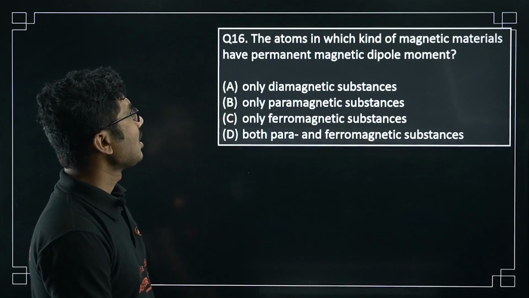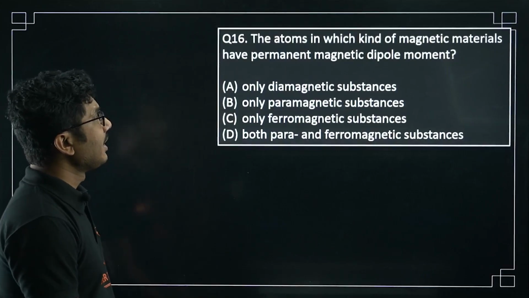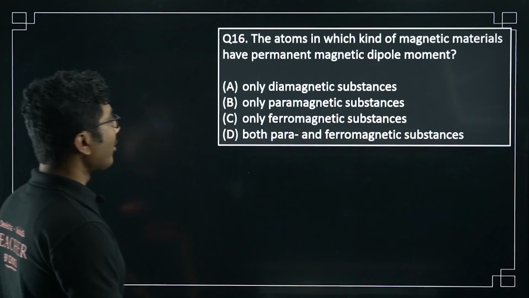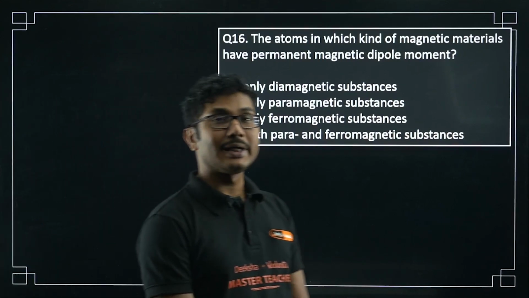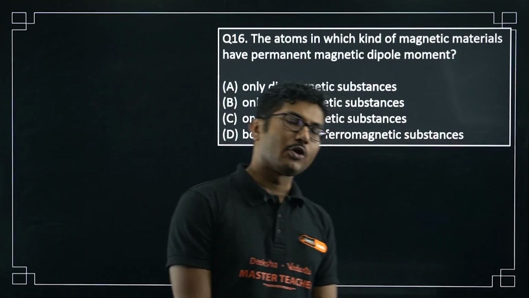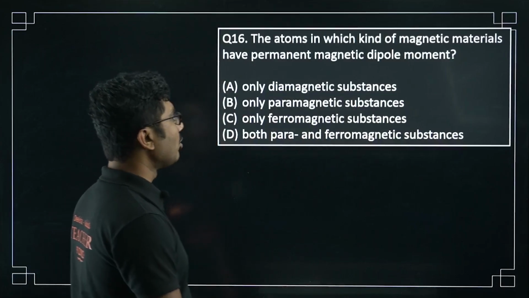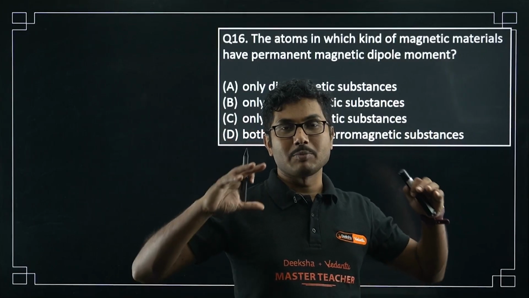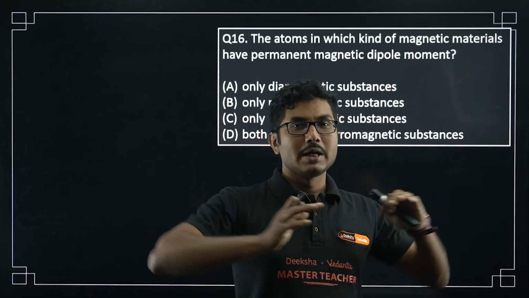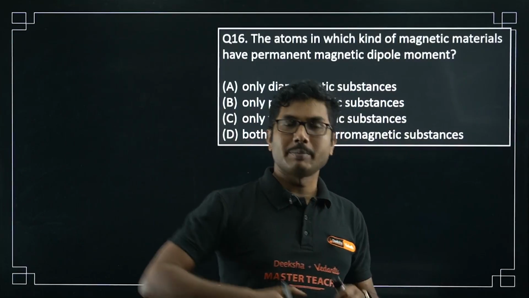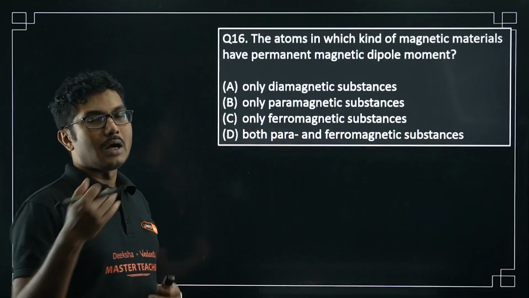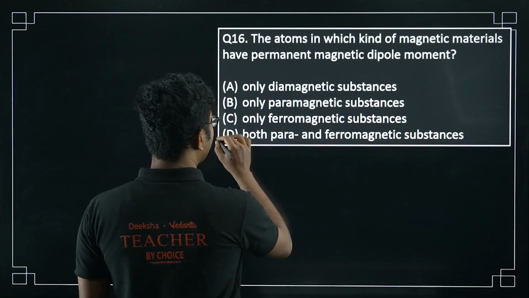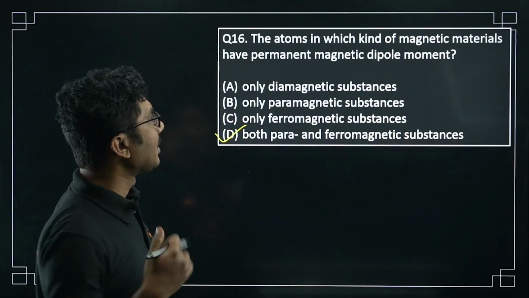Next question. The atoms in which kind of magnetic materials have a permanent magnetic dipole moment? Which one of them has a permanent dipole moment? Paramagnetic and ferromagnetic both have permanent dipole moments. In a ferromagnetic substance, some permanent dipole moments align, make a group, and form a domain, but the molecules still have permanent dipole moments at the molecular level. So both para and ferromagnetic substances have permanent dipole moments.